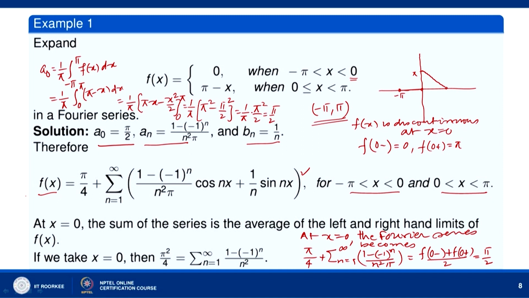So, this is how we determine the Fourier series for the given function, and we have also seen that we can determine the sum of the infinite series 1 plus 1 by 3 square plus 1 by 5 square plus 1 by 7 square and so on as pi square by 8.